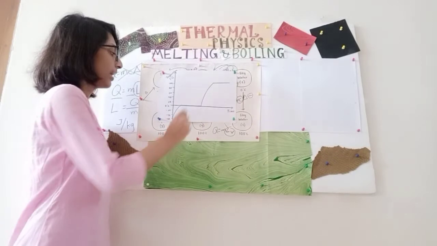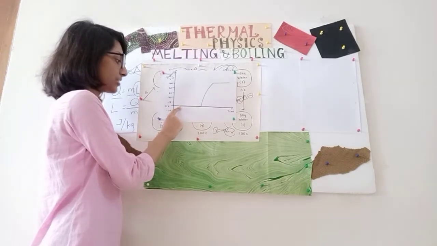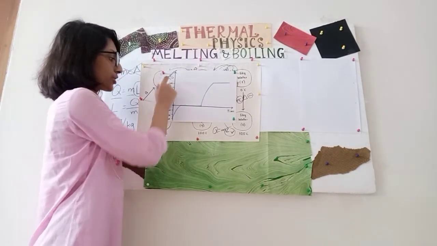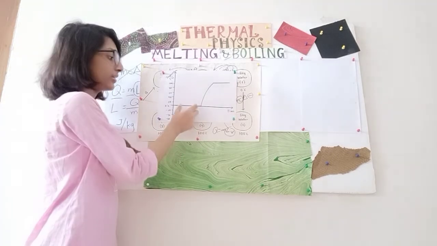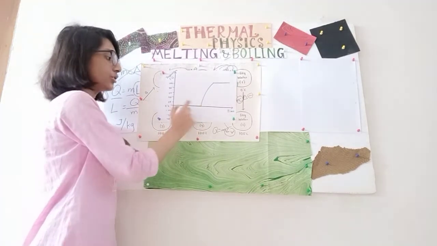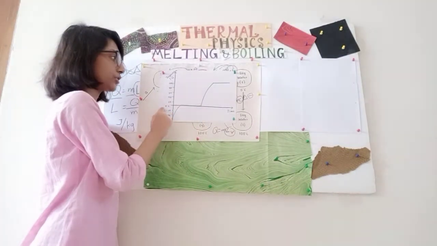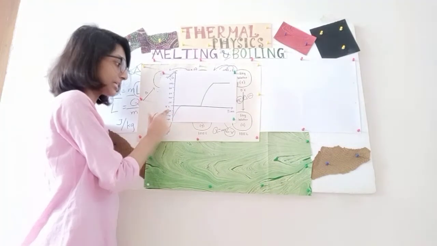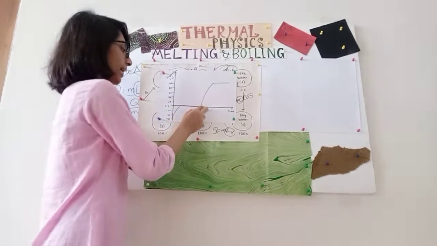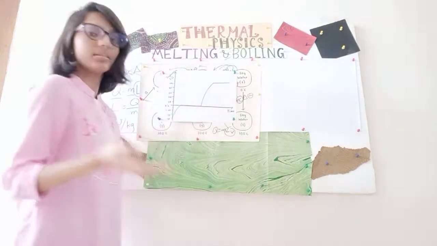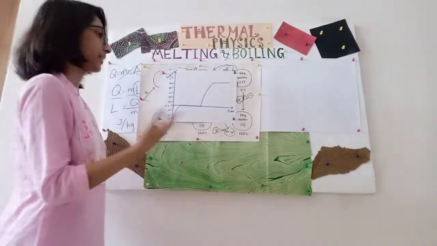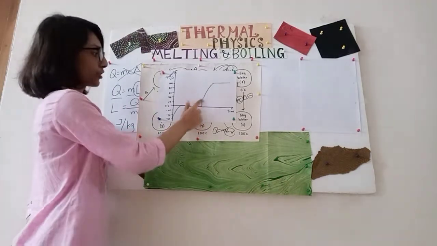Now you see, at this point when it reaches 0 degrees Celsius, temperature change does not take place, which means during this time the ice changes to water. Since there is no temperature change taking place, this is the melting point of ice, basically water. And then again, when they are done changing the ice to liquid, basically water, then again temperature starts increasing.